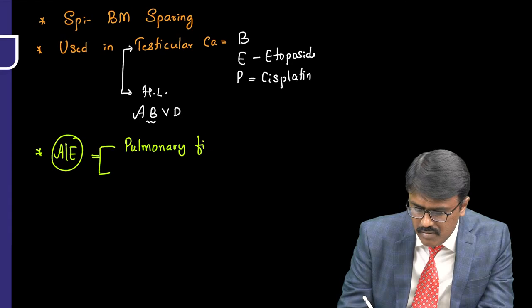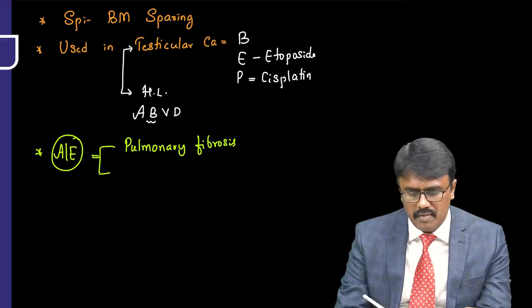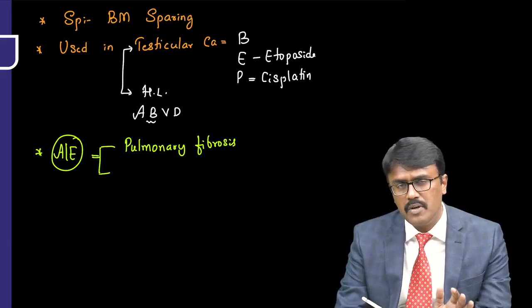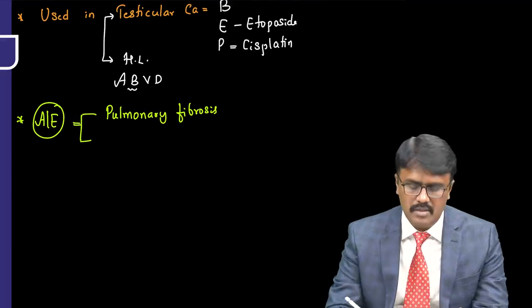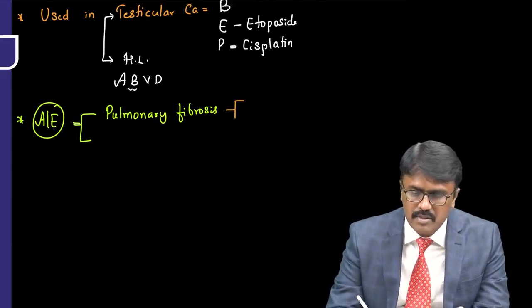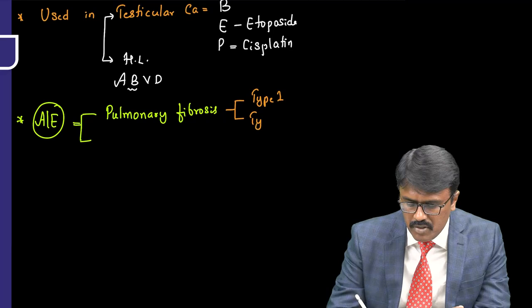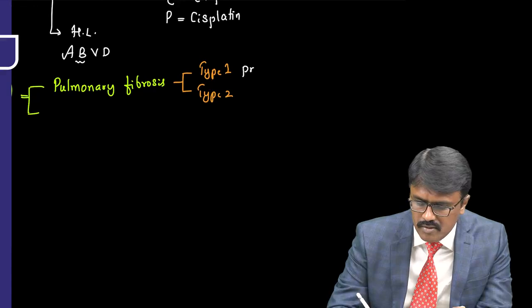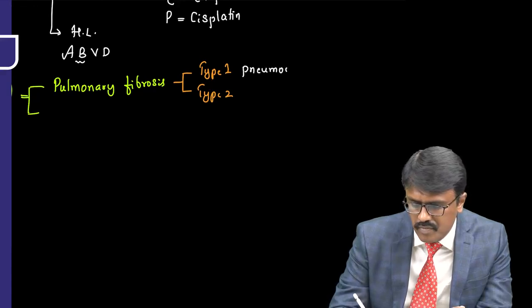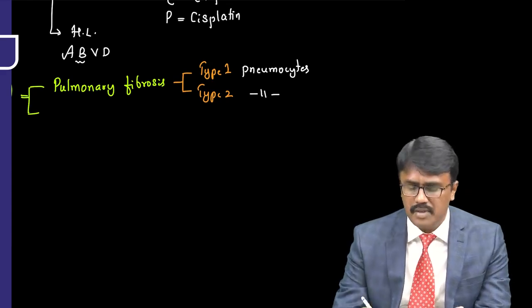Pulmonary fibrosis, that is lung fibrosis. Can you tell me the other drug starting with B, an anti-cancer drug, which can also produce this problem? You're right, busulfan. In the lung, we have two types of cells, type 1 pneumocytes and type 2 pneumocytes. So what does it affect more?